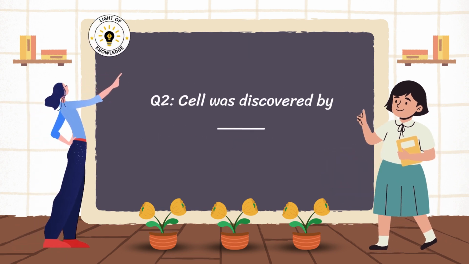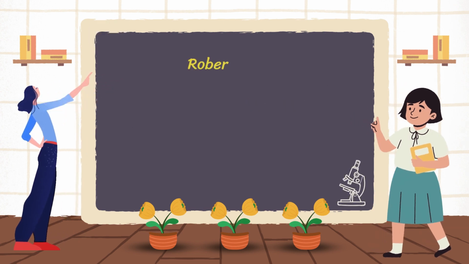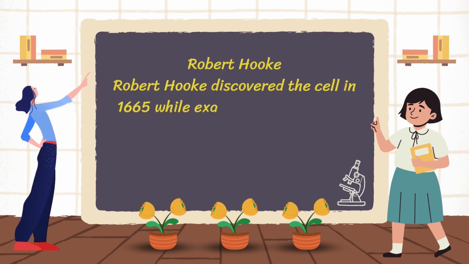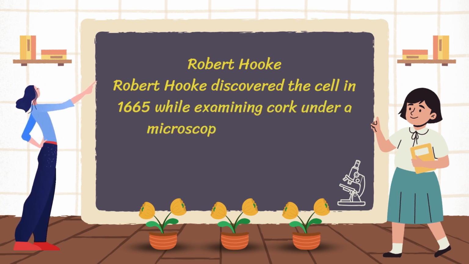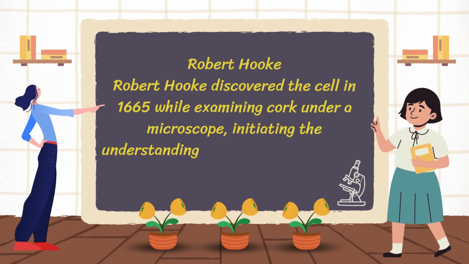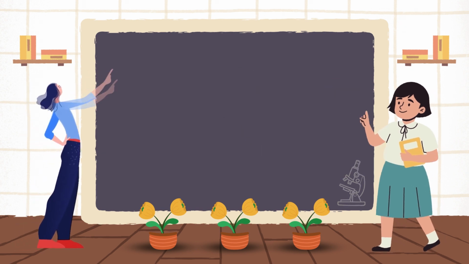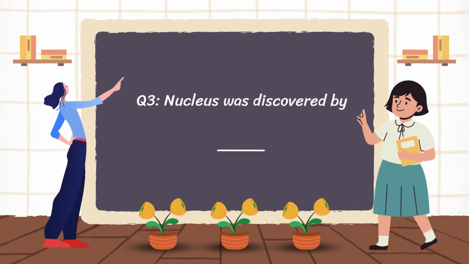Question 2 is cell was discovered by whom? The answer is Robert Hooke. Robert Hooke discovered the cell in 1665 while examining cork under a microscope, initiating the understanding of the basic unit of life.